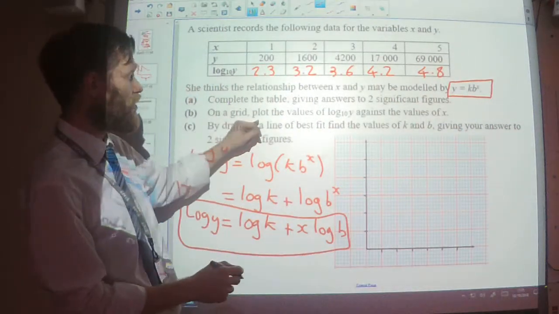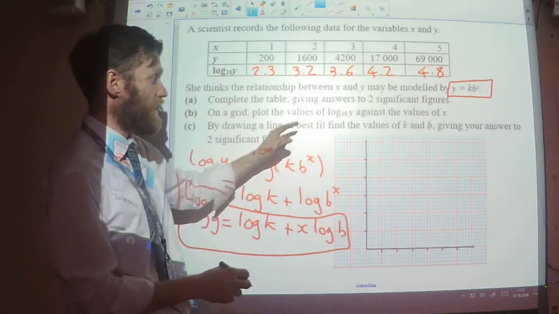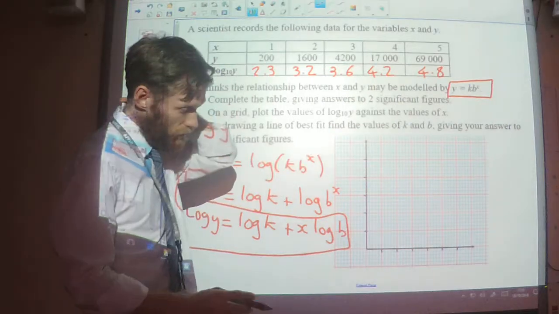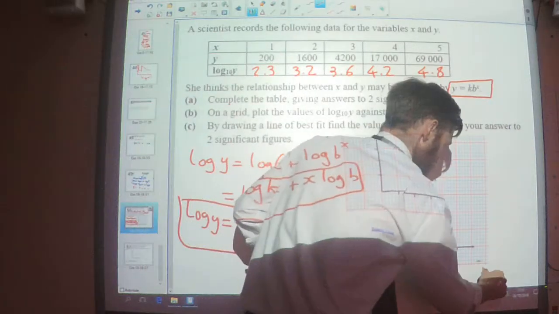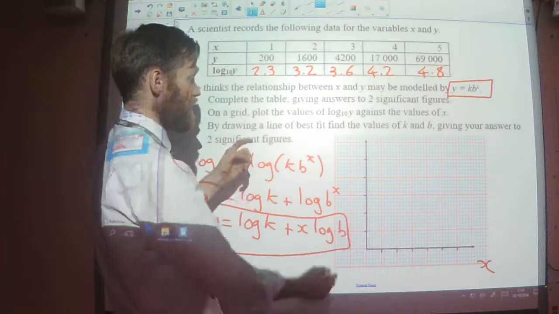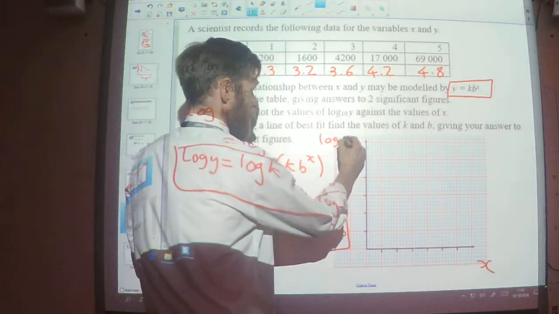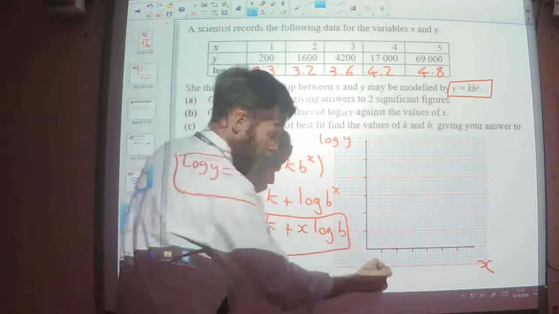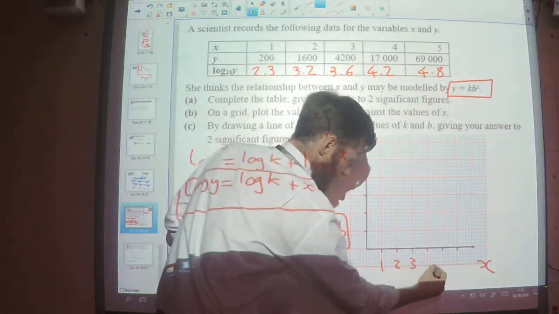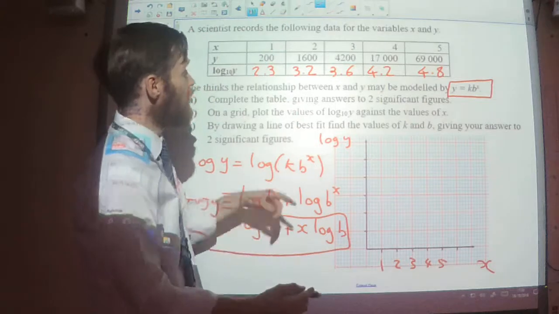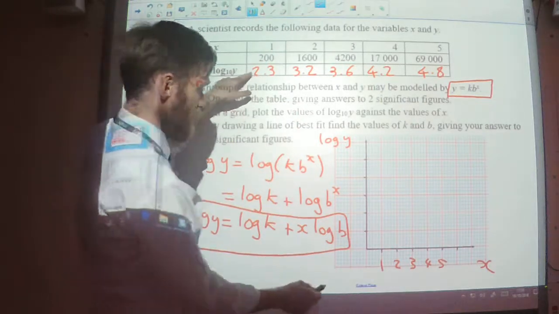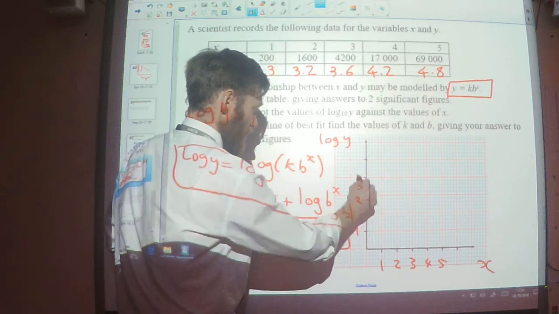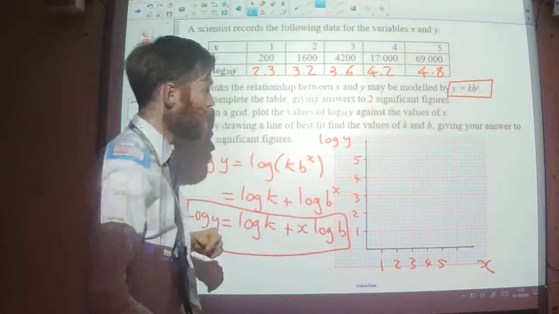Part B, on a grid, plot the values of log to the base 10 of y against the values of x. So I'm going to have x on my x-axis, and I'm going to have log to the base 10 of y on my y-axis. So x is 1, 2, 3, 4, 5. And then my log to the base 10 of y, going up my y-axis here, I'll say that's 1, 2, 3, 4, 5.